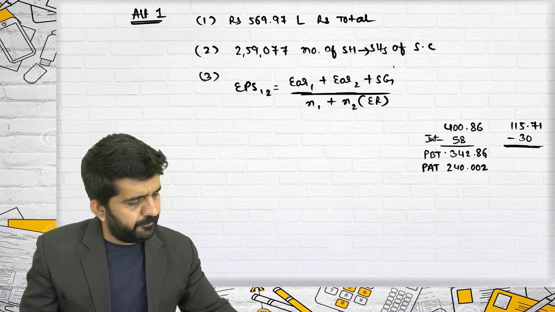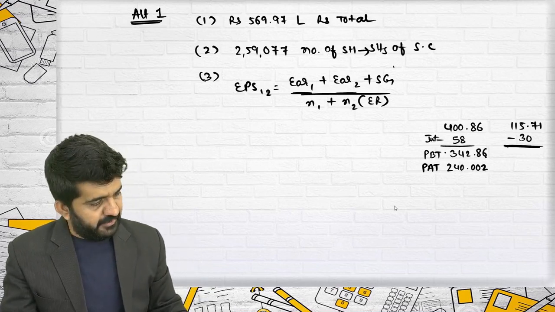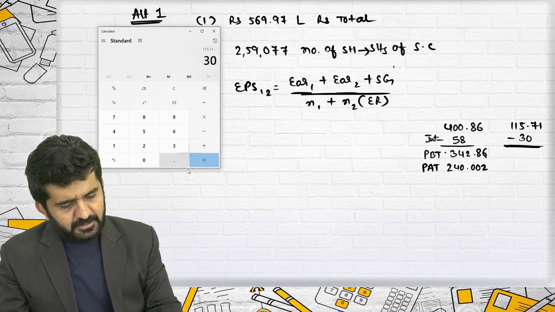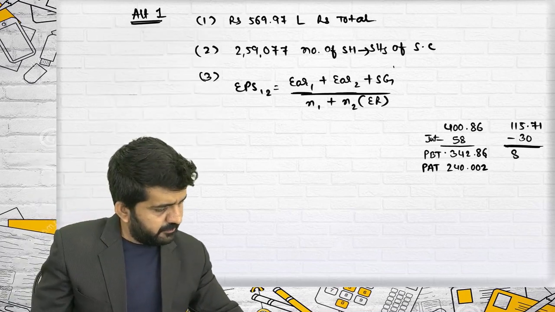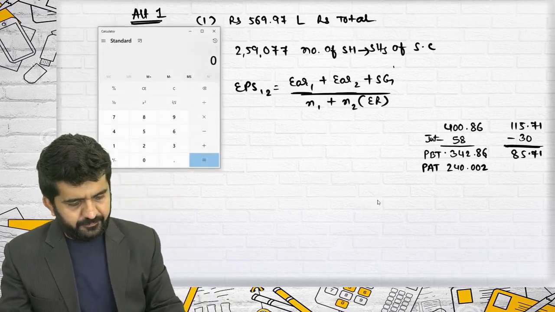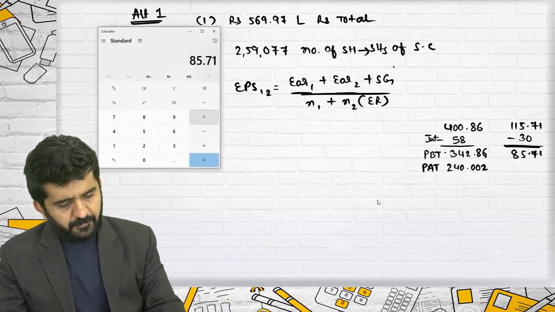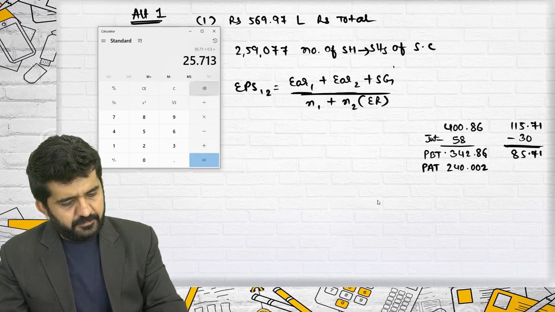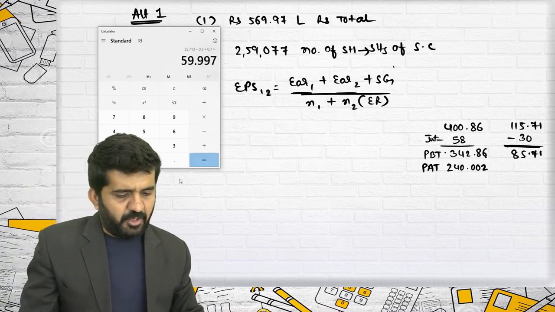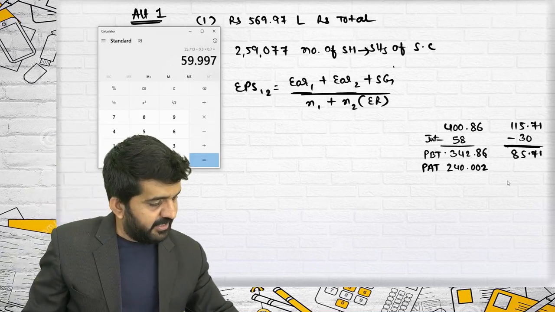For the other company, 115.71 minus 30 is 85.71, multiplied by 0.70 because I am directly finding out after tax, which is 59.997.